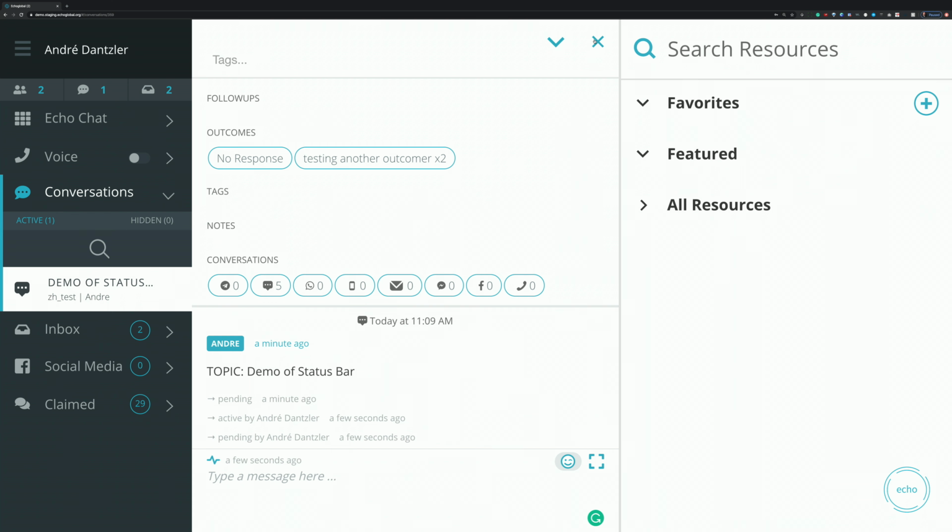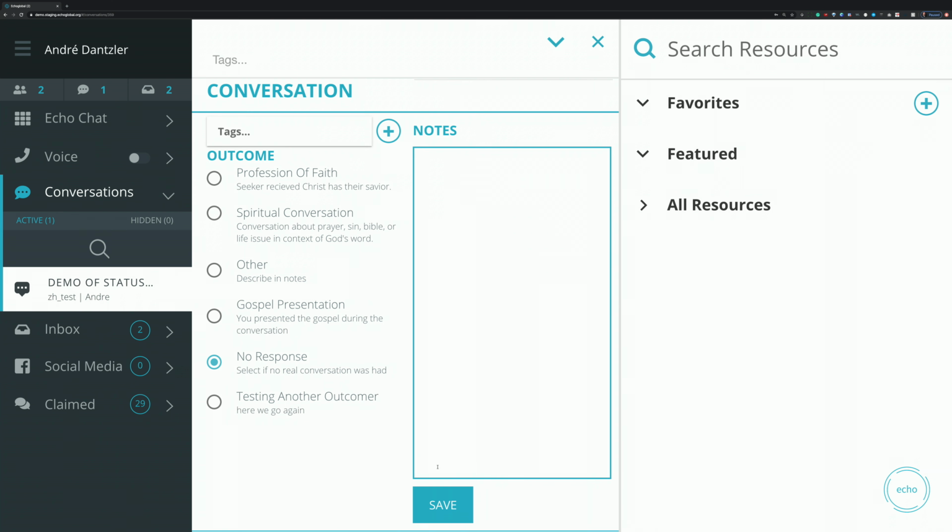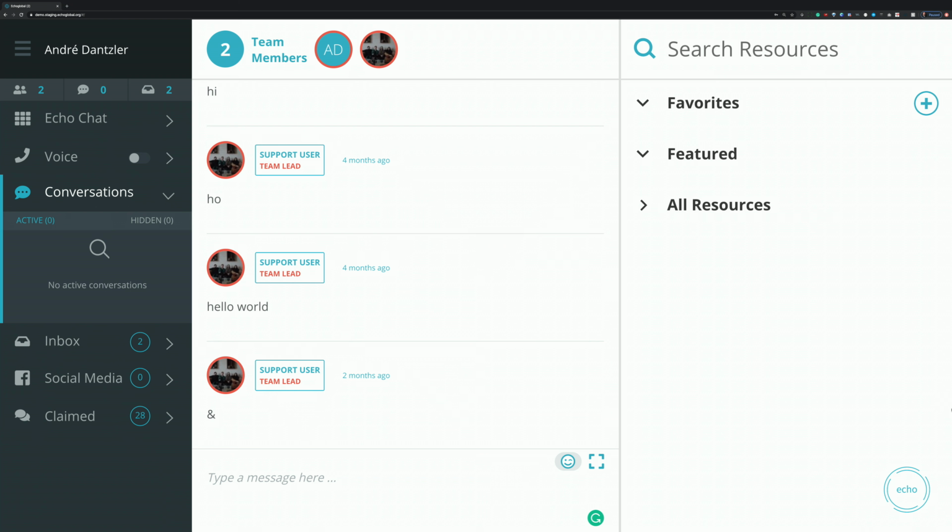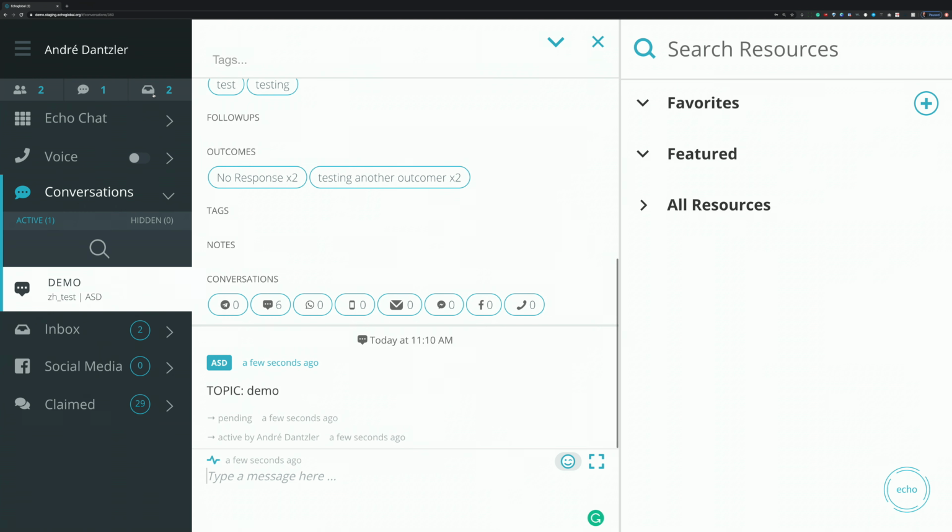And then as those conversations come in, if I close this one out and just do one more example for you, bring another one in, demo, then as I bring that in, you'll see that it just pops right in there. And then as I'm in my conversation or whatever I'm doing, I can just go in and claim that, and it instantly takes that into my conversations area. So that's a brief look at this new status bar. We think it's going to really help your productivity. It's going to be much faster to click quickly through those different areas, bring them in, move around fast, and claim. And so queue to inbox, and now the new status bar.